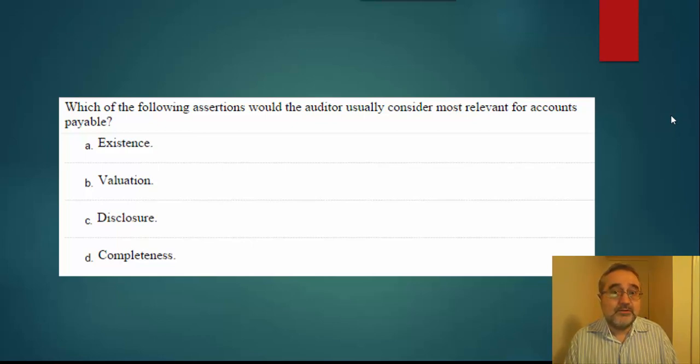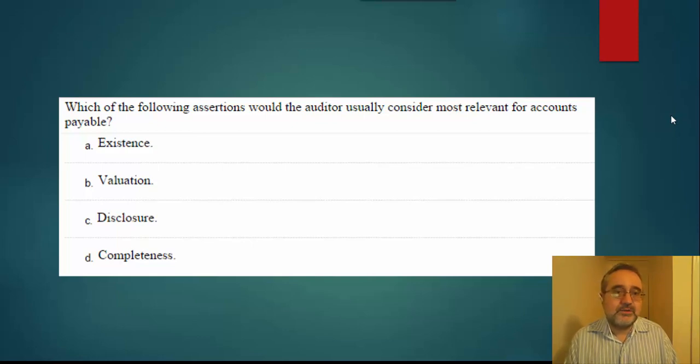If management is interested in manipulating the financial statements, they would be interested in under-reporting liabilities. So the answer here is completeness, because completeness is where we go out and search for liabilities and determine whether or not these liabilities are actually a part of the financial statements.